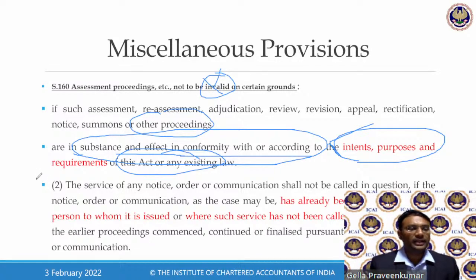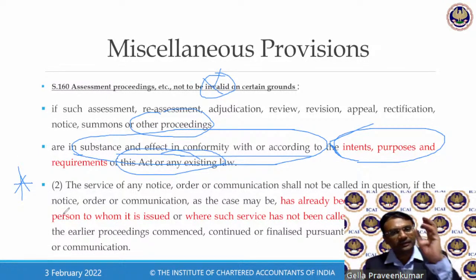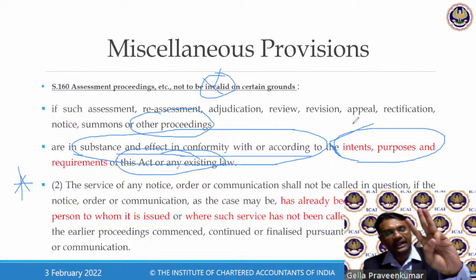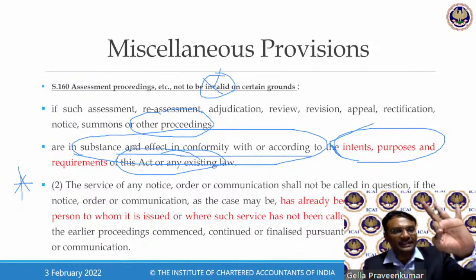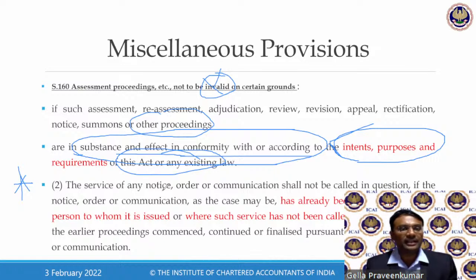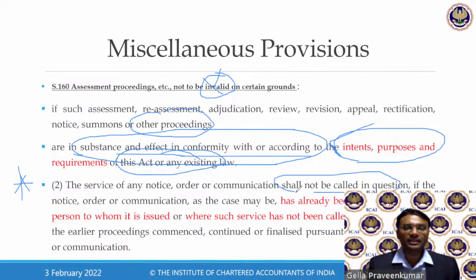Now, coming back. Further, look at subsection 2. Subsection 2 very clearly says that I admit that there is a defect. I admit that there is a mistake. I admit that there is gross negligence. Having said all these three things, the service of a notice, order, or communication shall not be questioned when it has already been acted upon.